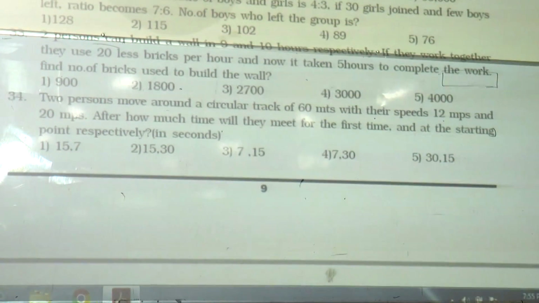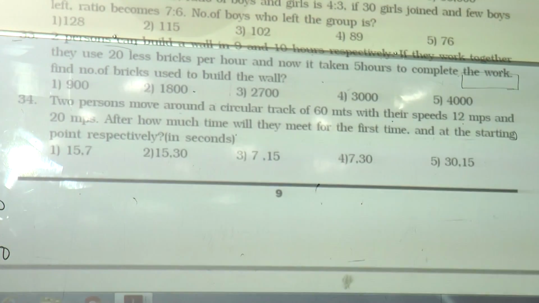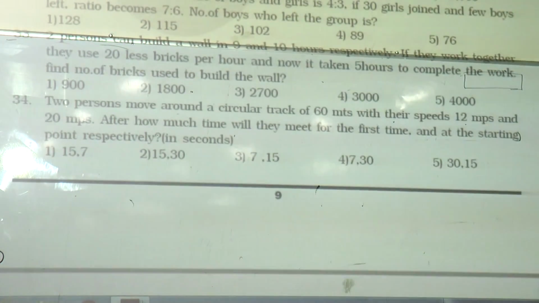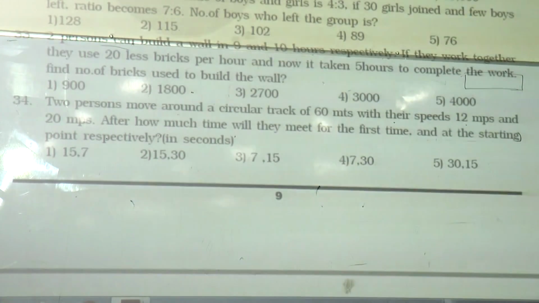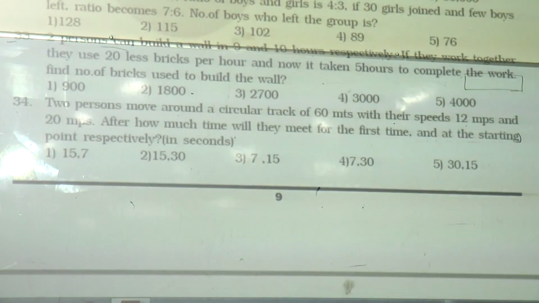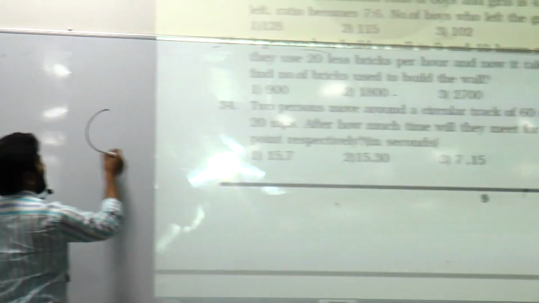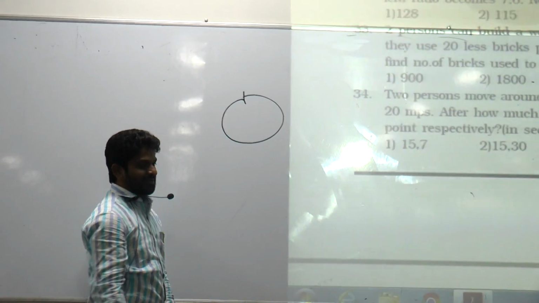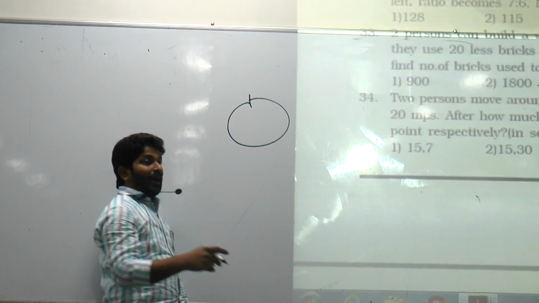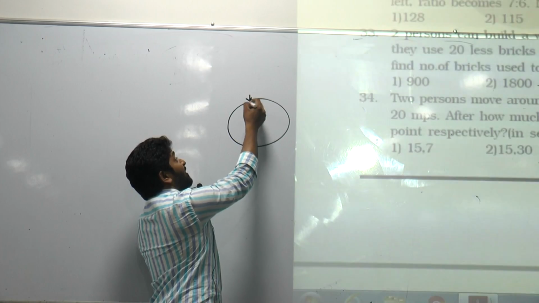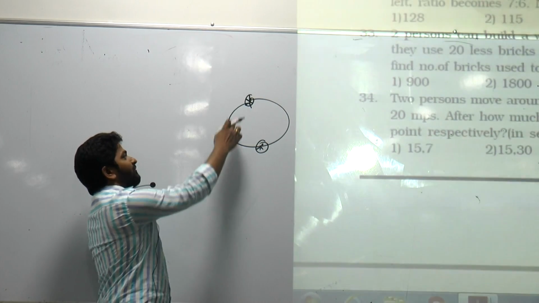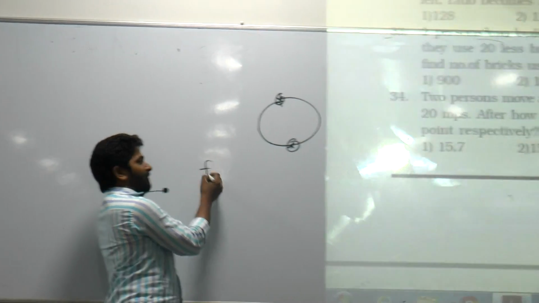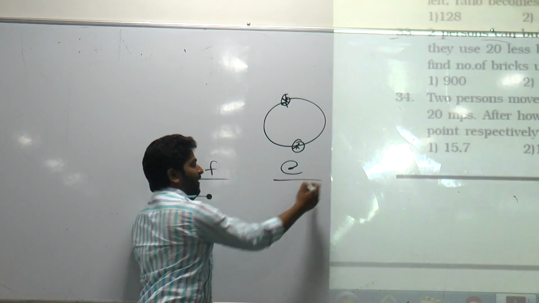Two persons move around a circular track of 60 meters with their speeds 12 meters per second and 20 meters per second. After how much time will they meet for the first time and at the starting point respectively? We have two questions here. There is a circular track whose length is 60 meters, and if they want to meet for the first time, they need not meet at the starting point, somewhere around here also they can meet, yes or no? Okay. So meeting for the first time and meeting at the starting point are both completely different.